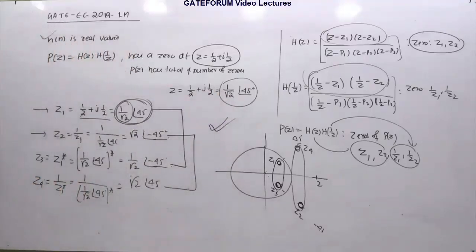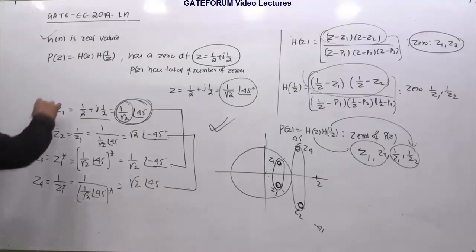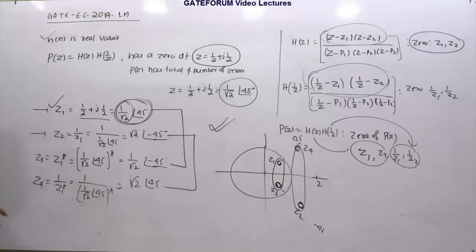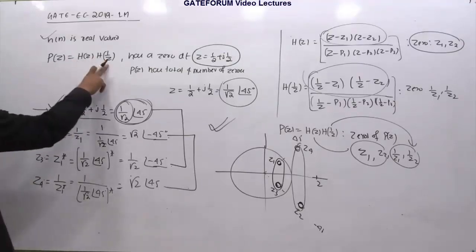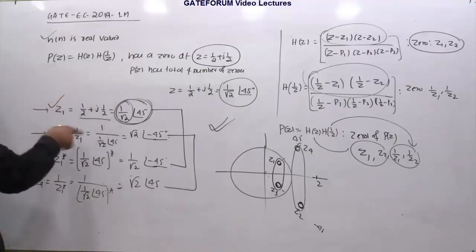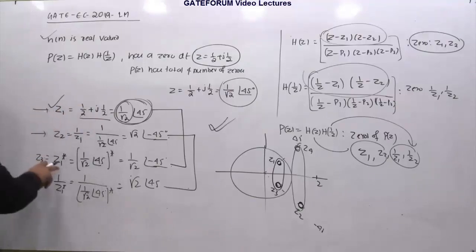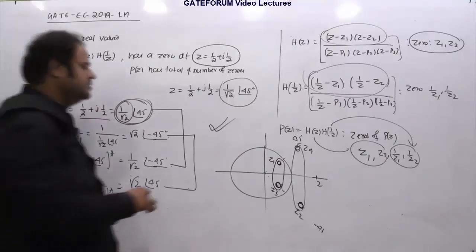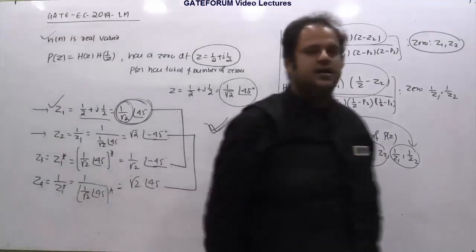So once again, to summarize, what I did in this case is, this was the zero given. If Z1 exists, then 1 by Z1 will definitely exist, right? Based on that logic, because this is the product of h of z and h of 1 by z. If z1 is one of the zeros, then 1 by z1 is also one of the zeros. And here z1 is a complex zero, so its conjugate must also exist. And again z2 is also a complex zero, so its conjugate should also definitely exist, right? So you have 1 by z1 conjugate and you have z1 conjugate. So I am getting this, and if I plot this, this is what the plot looks like. And this is the right answer, right?